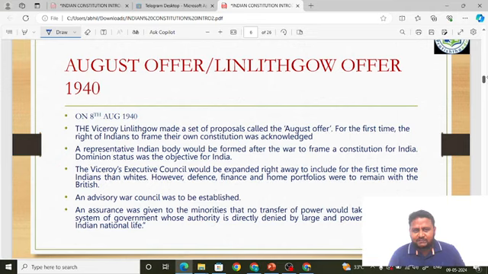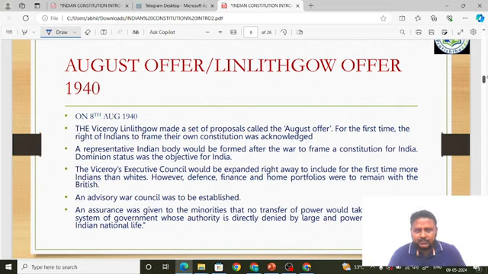The first offer, that is, the first chocolate they started giving, was the August offer. What is the August offer? The August offer is also called the Linlithgow offer. Why is it called the Linlithgow offer? Because at that time Linlithgow was the Viceroy of India. Like you know, there were viceroys of India at that time.